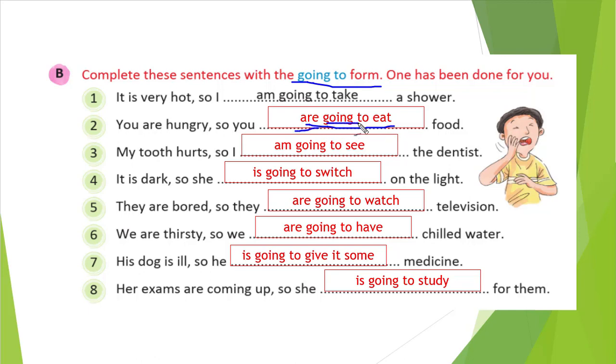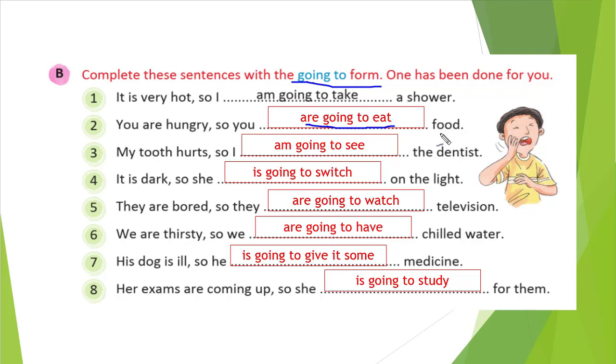Are, is, am, are, and going to. We just need to worry about our verb. So which verb we should use, we need to identify from the sentence. You see, my tooth hurts, so I blank space dentist. What can you do with the dentist? You will see the dentist, right?